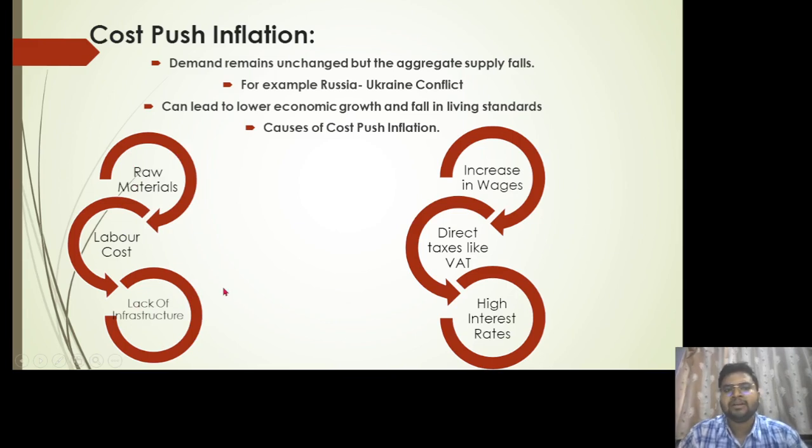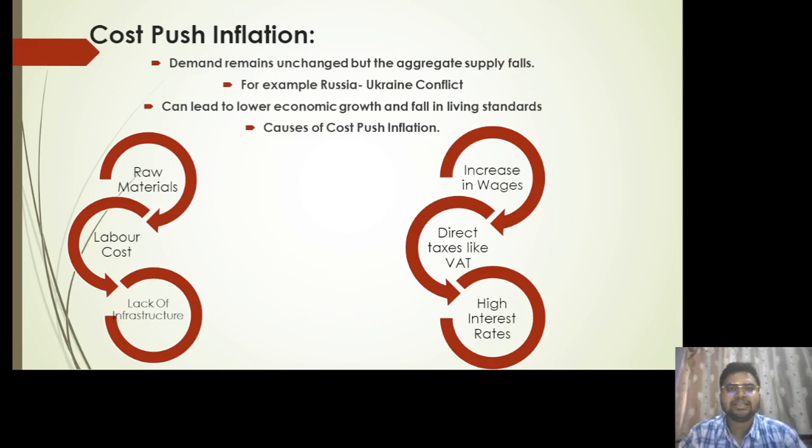What will happen? If there is a lack of infrastructure, it means the companies have a lack in their infrastructure of production. If a company was able to produce 100 products per minute, now due to increased demand their infrastructure is not capable enough to fulfill that demand. So they will try to induce more and more machinery into their production, and their production cost gets increased.